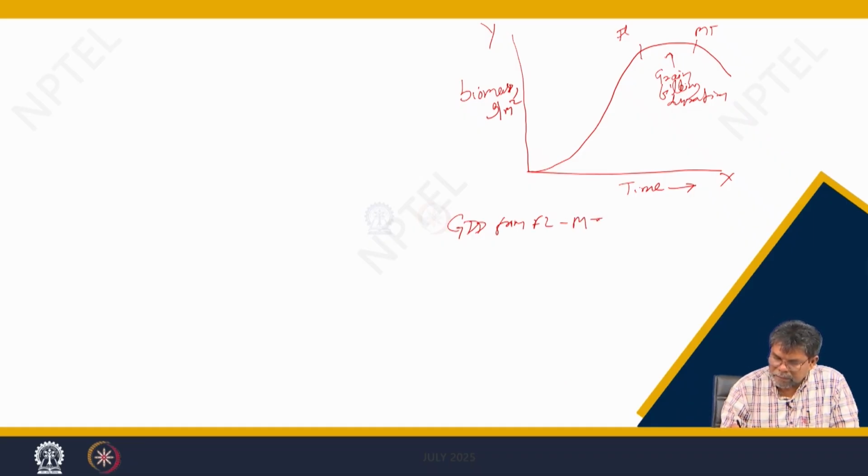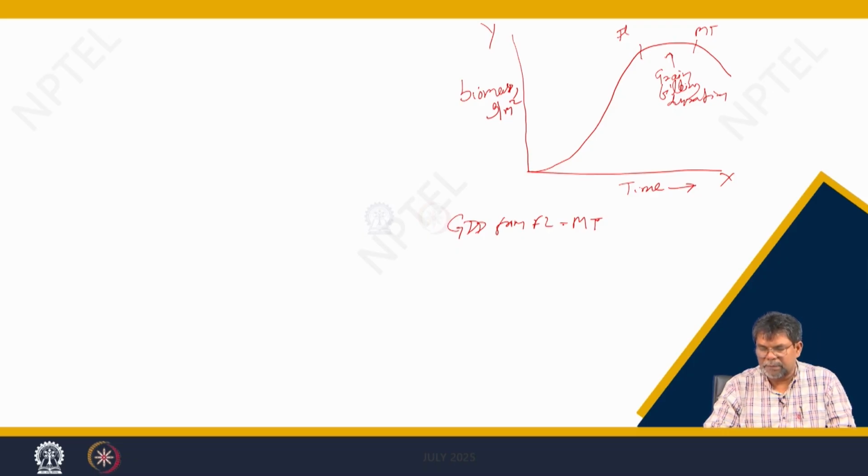I have written FL for flowering and MT for maturity. Suppose the crop requires around 400 degree Celsius days from flowering to maturity.